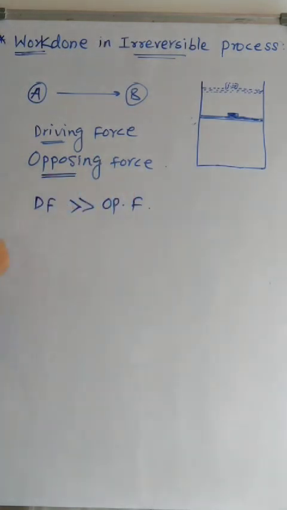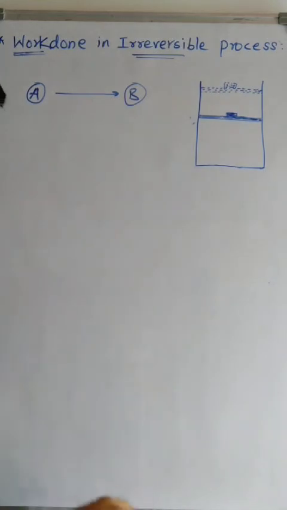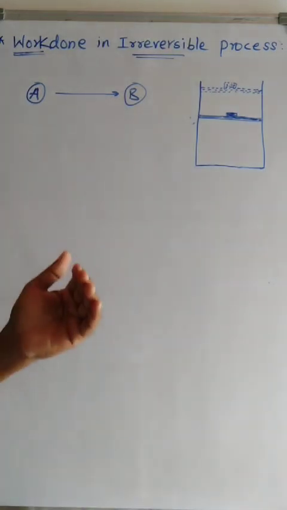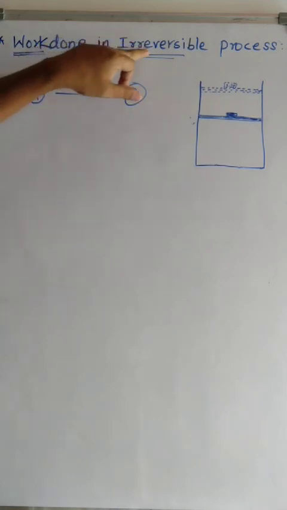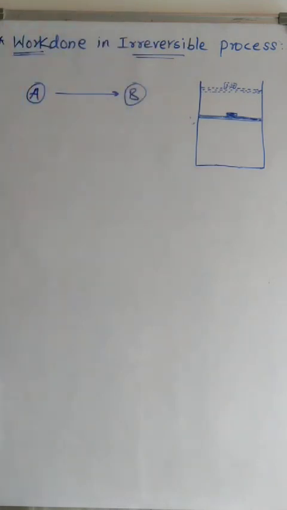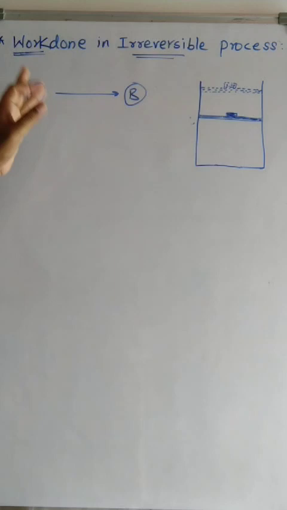As compared to the driving force, the opposing force is very small, and that is negligible. That is why this reaction cannot be reversed. That is why such processes in which the driving force is much greater than the opposing force are called irreversible processes. These processes take place only in one direction and probably in one step reaction.